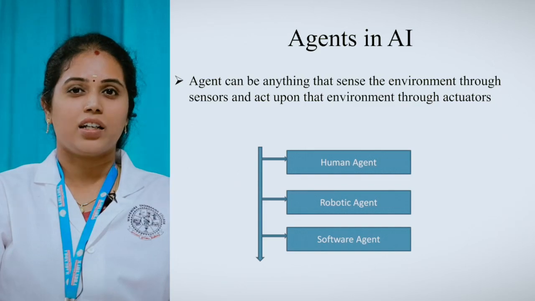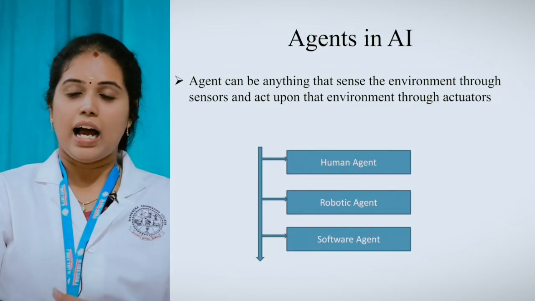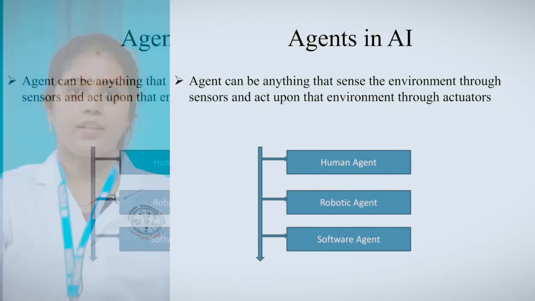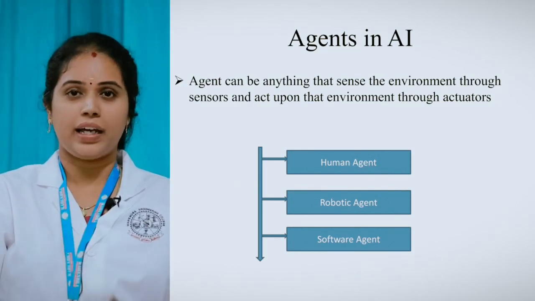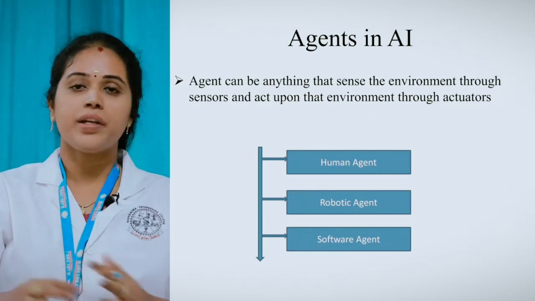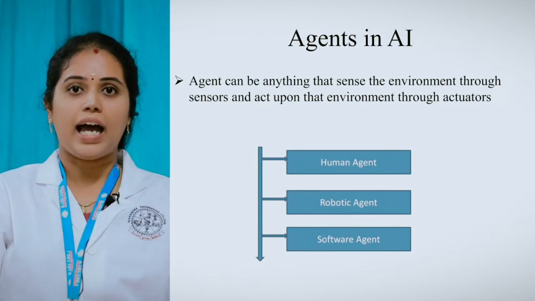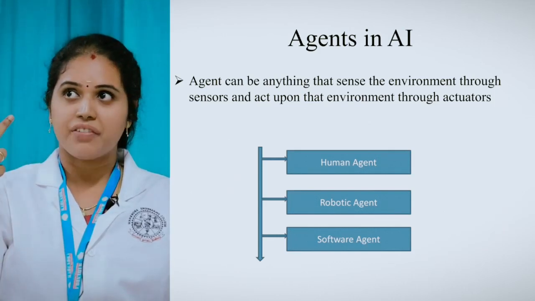What do you mean by human agent? For example, myself. I am the agent and this classroom is the environment. So how can I connect myself to the environment? Through my sense organs. I can see how many students are present in front of me. I can see the lights around me and I can see the fan.